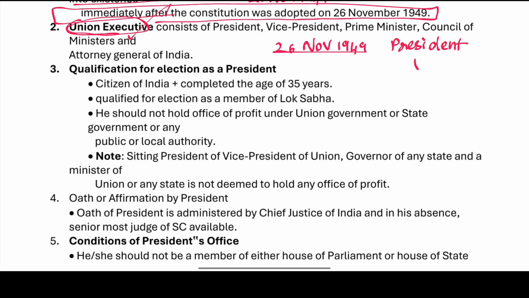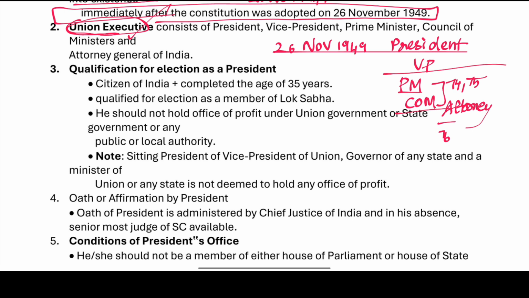The Union Executive includes the President, Vice President, and then we have the Prime Minister, Council of Ministers, Attorney General. The Prime Minister and Council of Ministers are in Articles 74, 75, and the Attorney General in Article 76, right? These are the people involved in the Union Executive. So when we are dealing with the Union Executive, we need to learn about the President and Vice President, Prime Minister, his Council of Ministers, and Attorney General, Article 76.